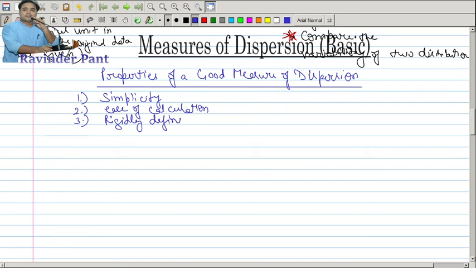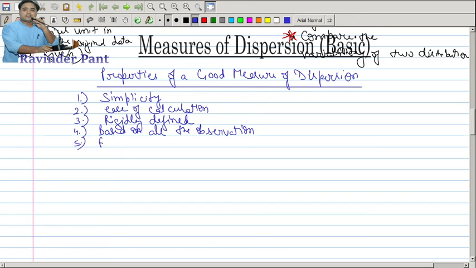Whenever we are looking for any measure, we expect it to be rigidly defined so that we do not get vague values and vague interpretation. It should be based on all the observations. I hope you are able to recall the concept of central tendency measurement.